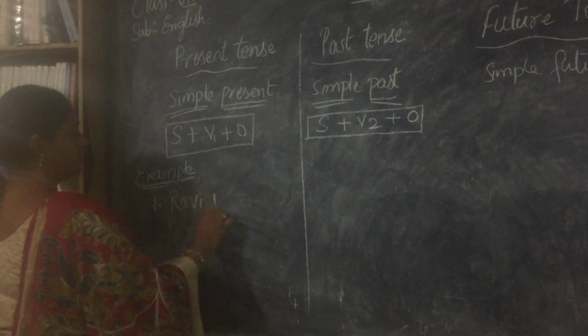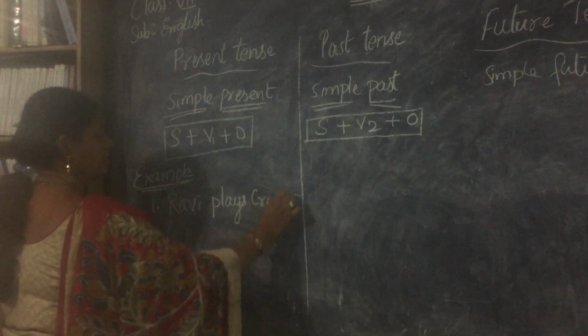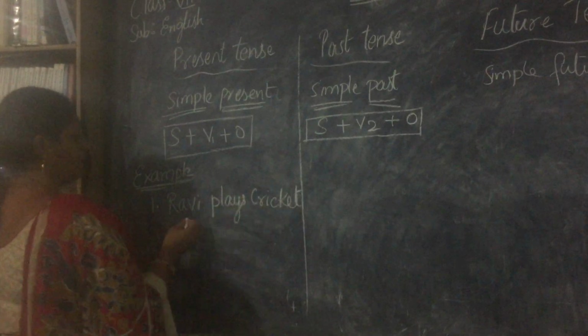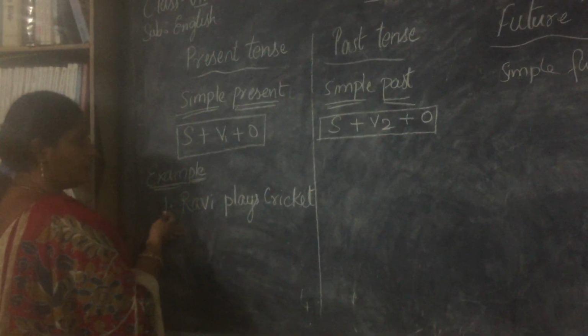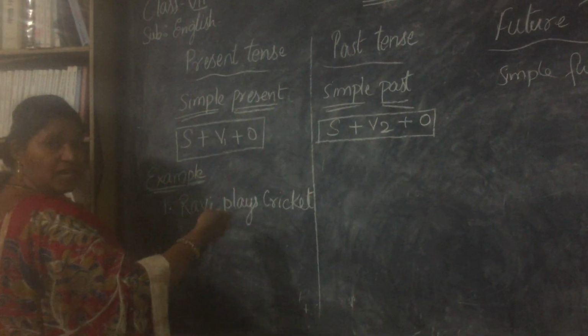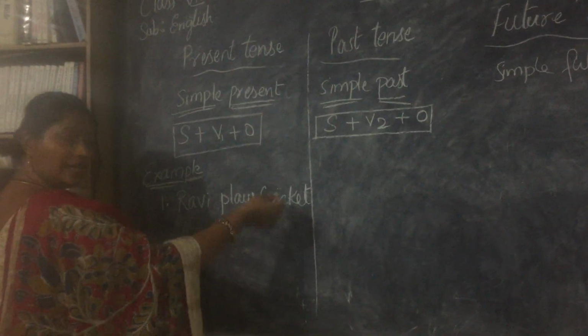The first example that we are going to look at is Ravi plays cricket. Now if you see, what do you see here? Subject. About whom we are talking? Ravi. And what did he do? What is the action that he did? Play. And what is the object? Cricket.